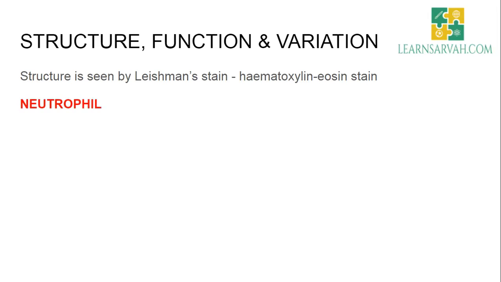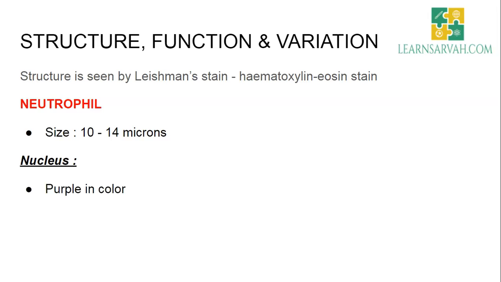First, we will discuss neutrophil. It is the most important and the most abundant WBC in circulation. Its size varies from 10 to 14 microns. Now coming to its nucleus, it has very important features. It will be purple in color and it will be multi-lobed, that is there will be 1 to 6 lobes, so it is called polymorphonuclear.